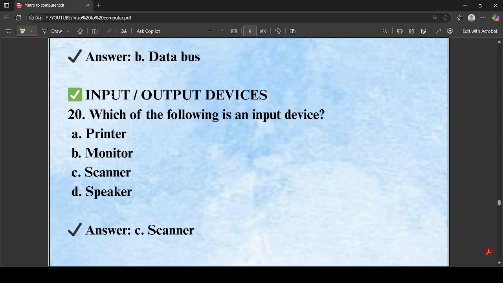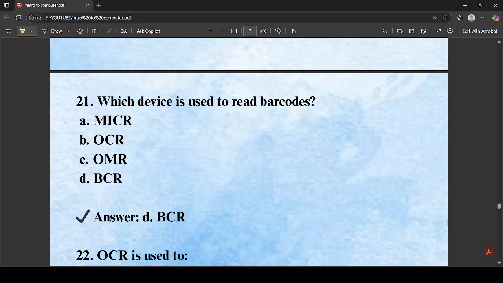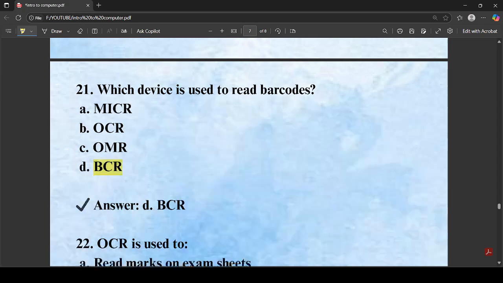Which of the following is an input device? The input device here is only the scanner. The rest are all output devices. Which of the following is used to read barcodes? The barcode reader, BCR. BCR is used to read barcodes, and OMR is generally used in examinations. OCR is the optical character reader, which reads characters, and MICR is magnetic ink character recognition, which is generally used in banks.